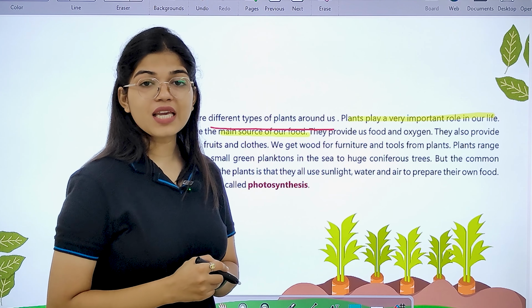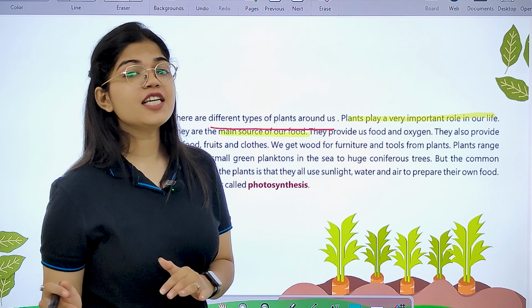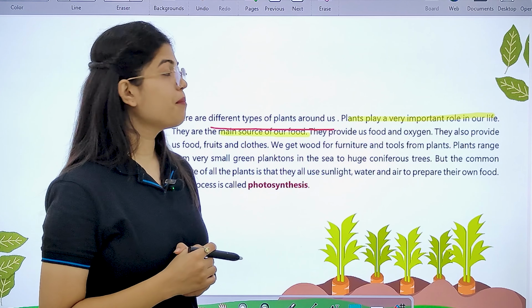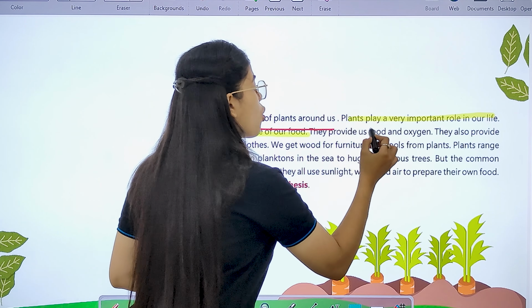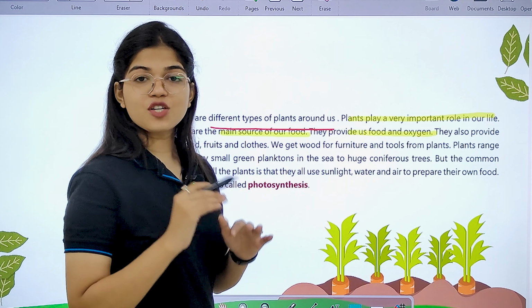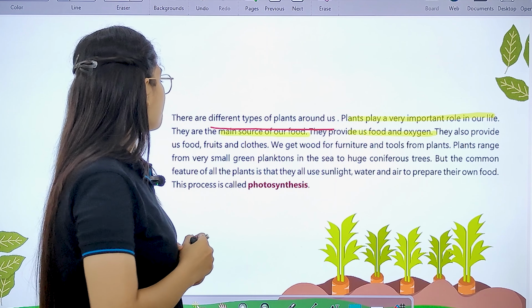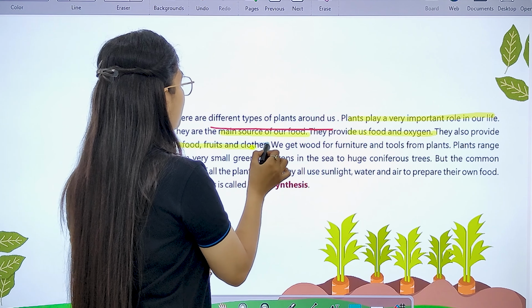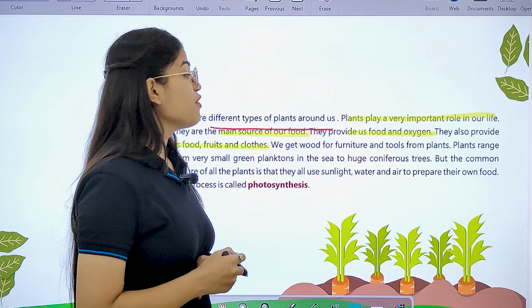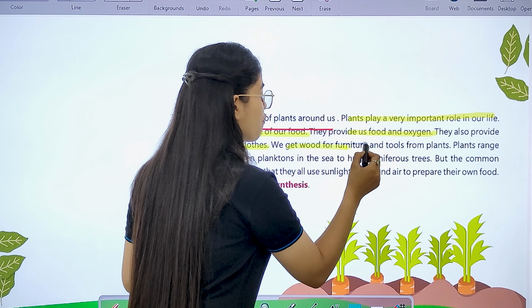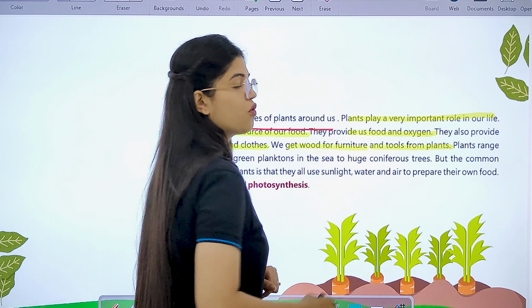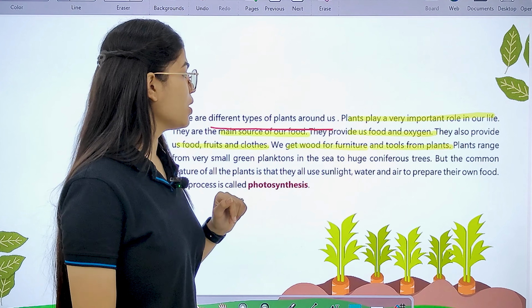Most of the food items which we get are derived from plants only. Plants also provide us oxygen to breathe. They also provide us fruits, clothes, and wood for furniture. Tools also we get from the plants only.